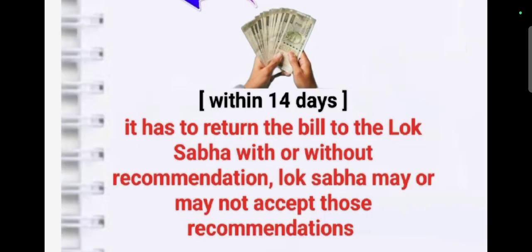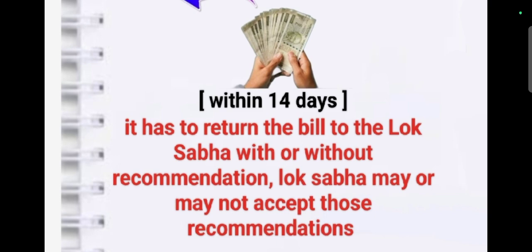So whenever we see the status of the Rajya Sabha regarding the money bill, the Rajya Sabha's position and power was decreasing day by day. Because the budget will be prepared by the Lok Sabha, the majority of the votes will be given by the ruling party, and the Speaker of the Lok Sabha will also be a ruling party member. Then there are no restrictions regarding the money bill.